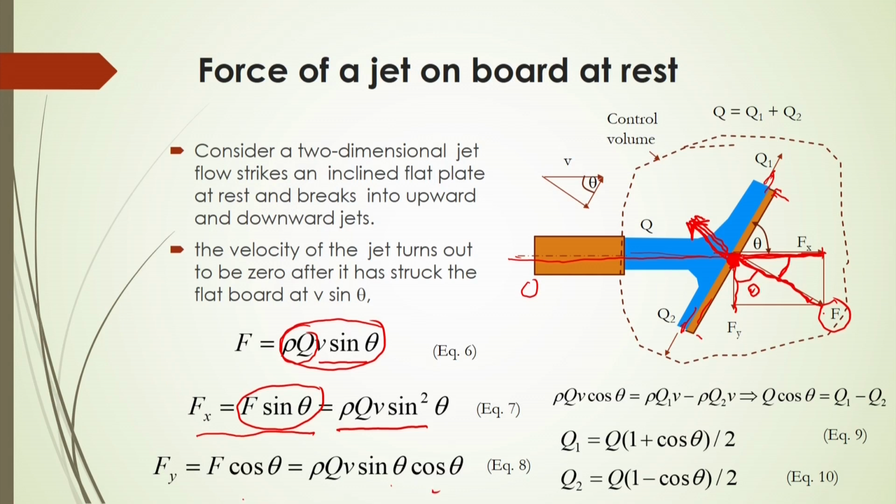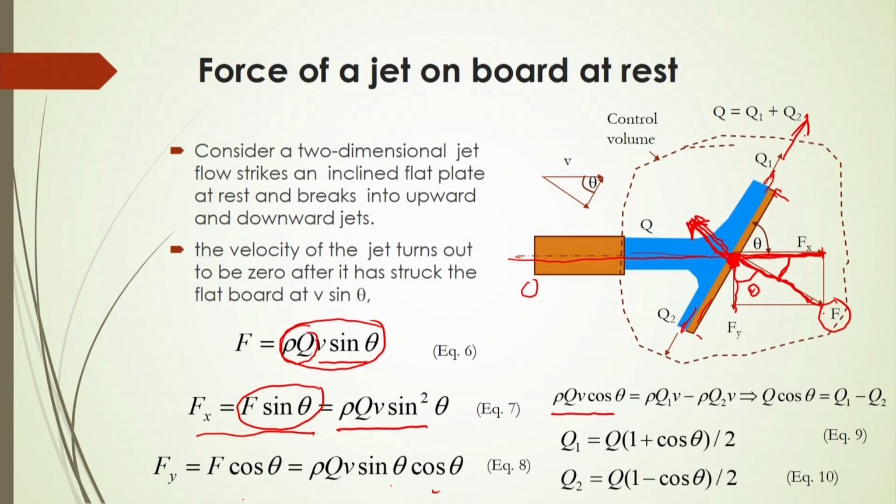Now, interesting, what should be the momentum change in this particular direction here? It will be rho q v sin theta, because v is acting in this direction, so v sin theta, and along the plate it will be v cos theta. So, rho into q into v cos theta.